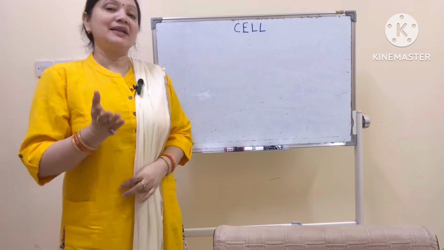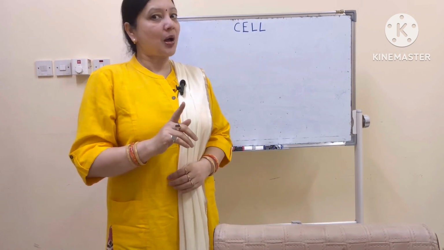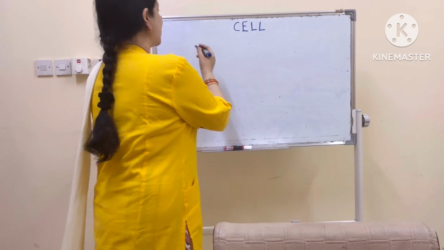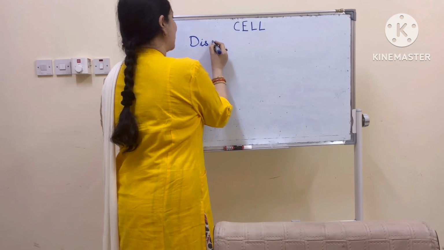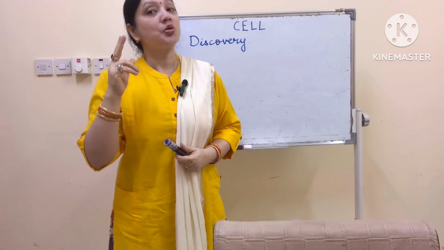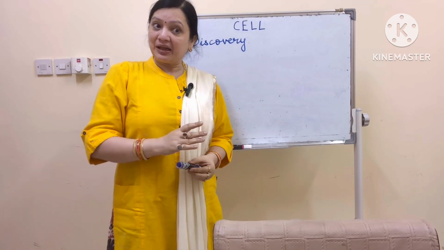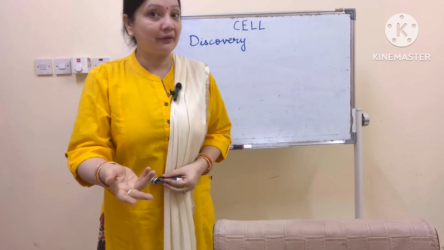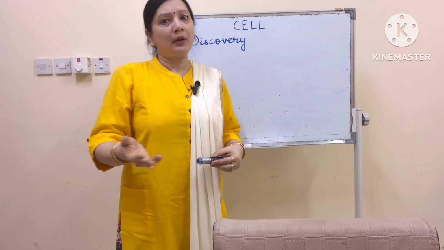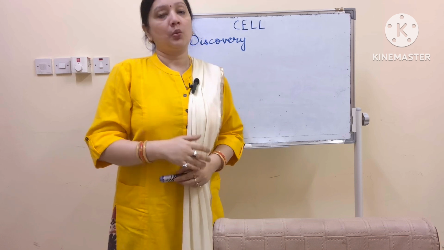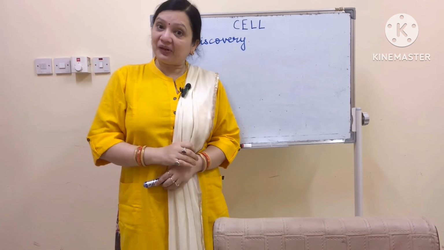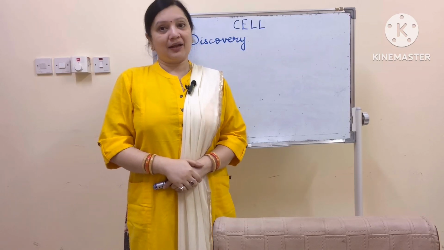So we will start with the syllabus of biology. The first topic which is mentioned is cell, and in cell the first thing that is written is discovery of cell. The word discovery and invention are two different things. Invention means something new has been created by the scientists or by some physician or maybe by some normal people and are given to the world. For example, invention of telephone, invention of TV, or maybe invention of internet.